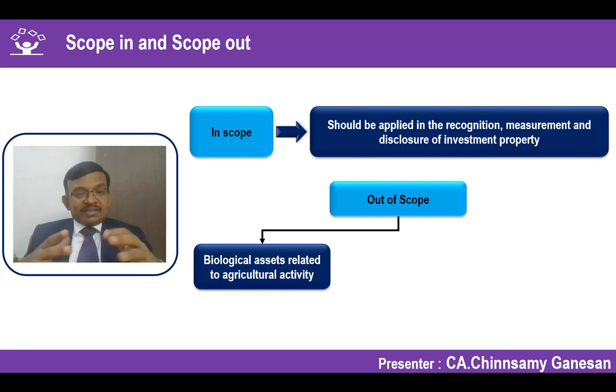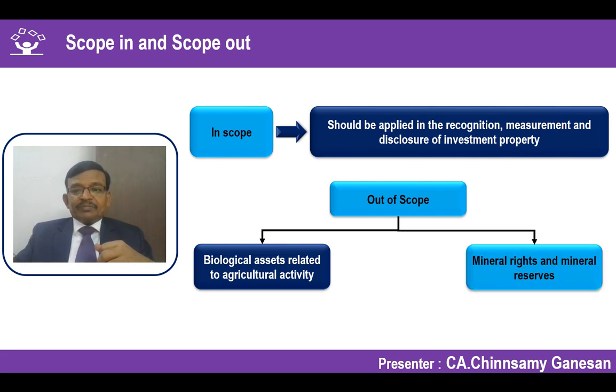It's also covered under that particular standard. So to that extent, for example, if I am talking about a property which has been used for agricultural purposes, that could also be part of the biological asset to some extent according to Ind AS 41, but we will discuss that at length when we are discussing Ind AS 41. So those items are outside the scope of Ind AS 40.